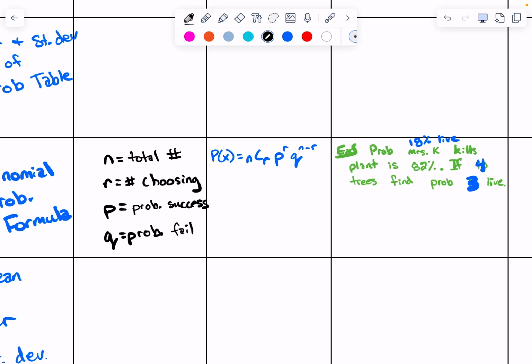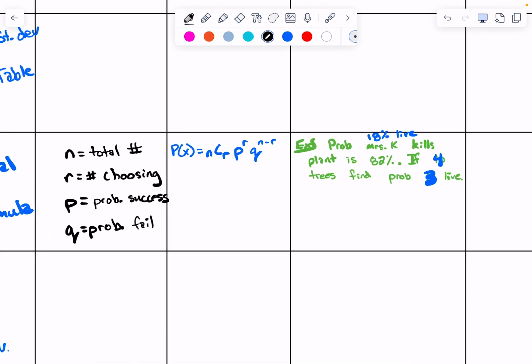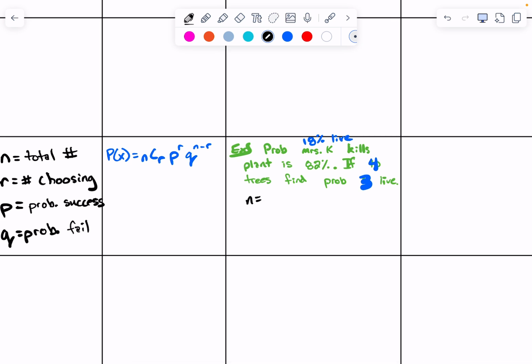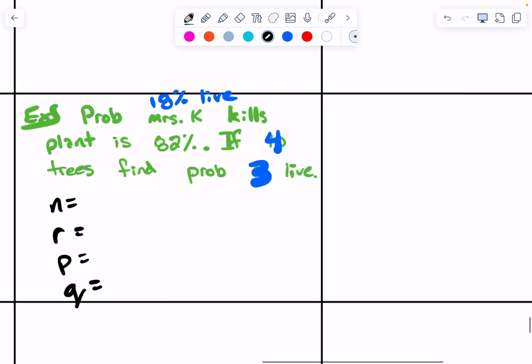So anyway, there you go. That's all the stuff that I need. I want to find the probability of all this stuff. So let's go down here and figure out what n is, what r is, what P is, and what Q is according to just this problem. n equals 4, r equals 3, P is 0.82, Q is 0.18.